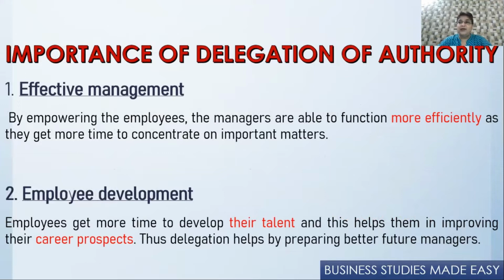Then employee development. Now what happens to the employee or the subordinate? When the superior has given some part of his work to the subordinate, and the subordinate is doing that work which was actually the work of the superior, then this leads to his own development. Let me give you another example here. A general manager wanted to buy some copiers for the organization. So he took his purchase manager with him.